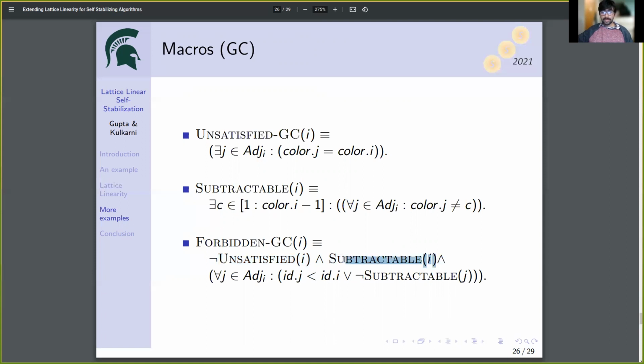It means that there should be a color value less than the color value of i, which i can obtain without any conflict with any of its neighbors. And the third condition is, for every node j in the adjacency of i, j should not be subtractable, or if j is subtractable, then the ID of j should be less than the ID of i.